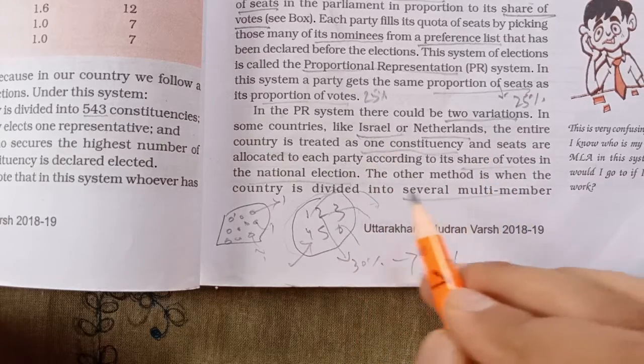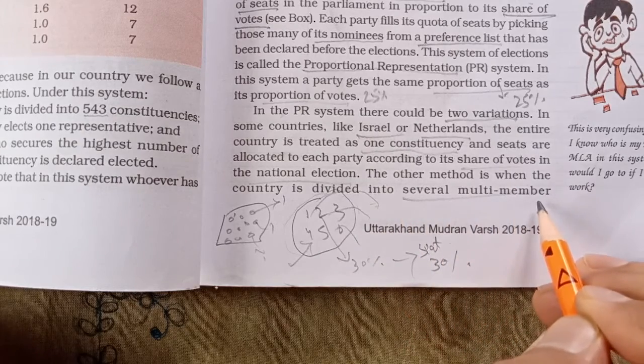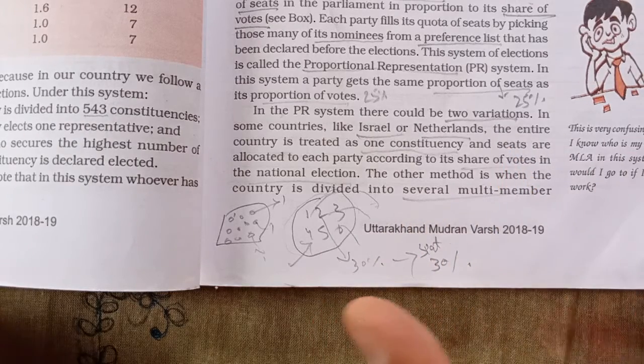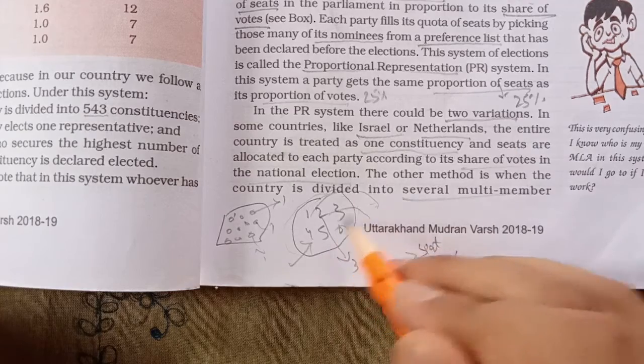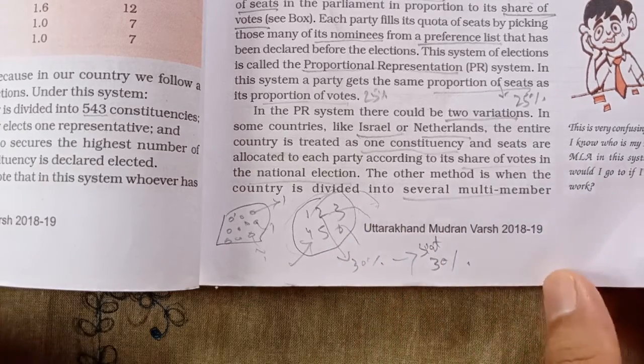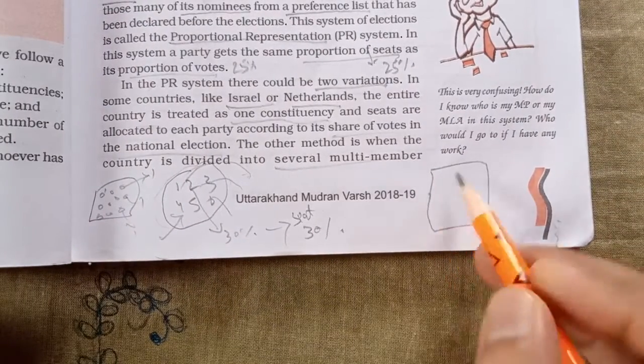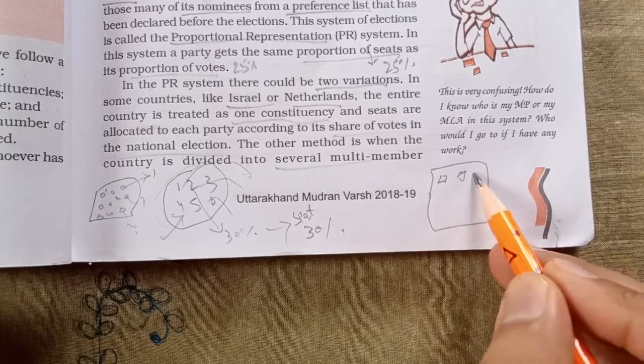The other method is when the country is divided into several multi-member constituencies. One method is where the whole nation is treated as a single constituency, but the other is when a country is divided into several multi-member constituencies, like India.